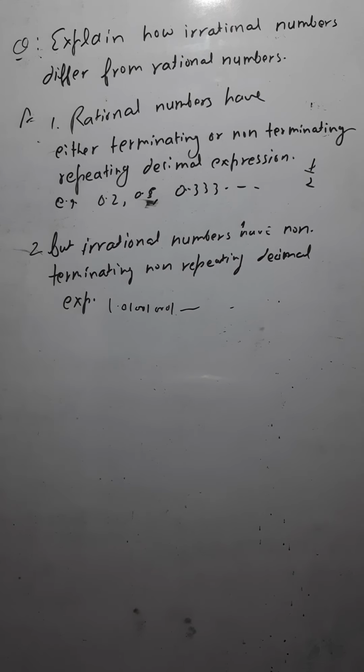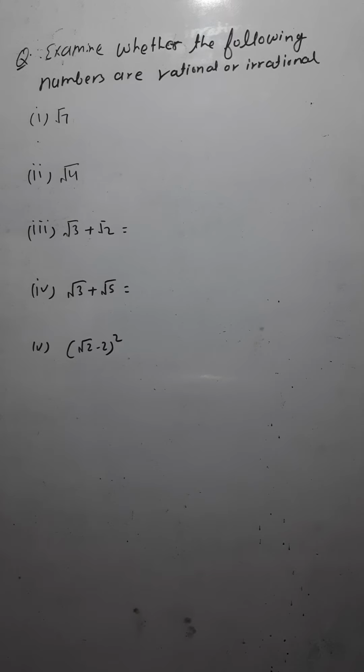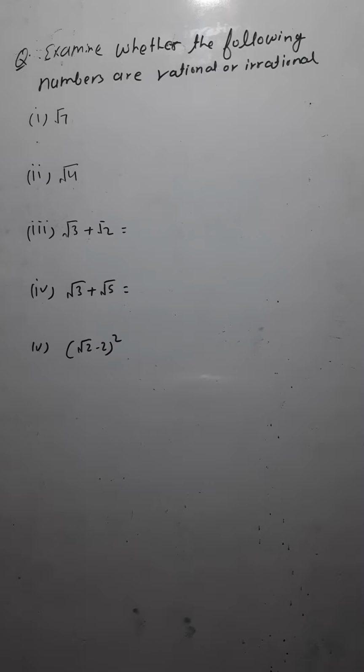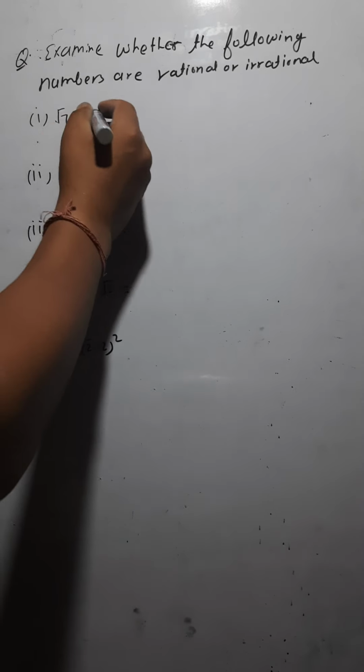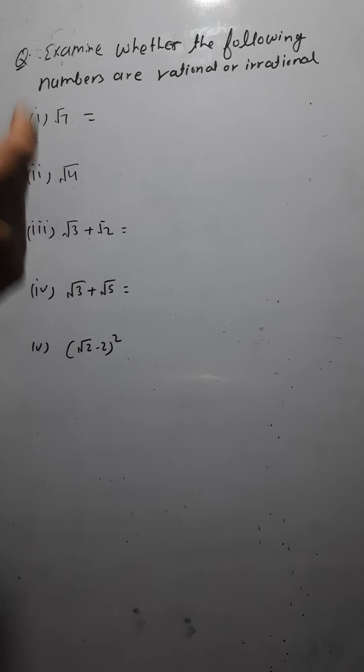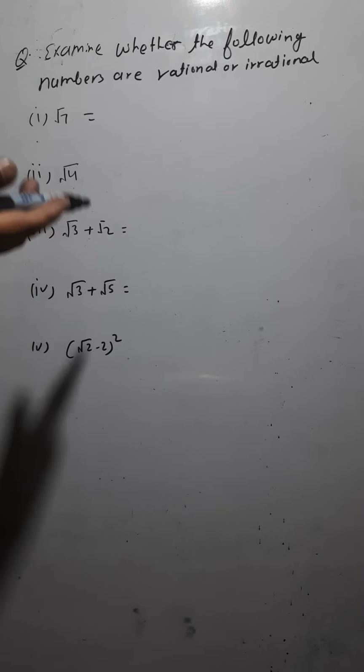Just note it down. Now this is the next question. The question is, explain whether the following numbers are rational or irrational. So you have to tell whether these are rational or irrational. Now let's talk about under root 7. If you see, under root 7 is not a perfect square root. Is 7 a perfect square? No, 7 is not a perfect square.